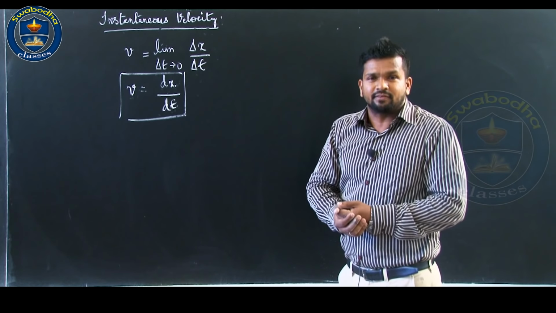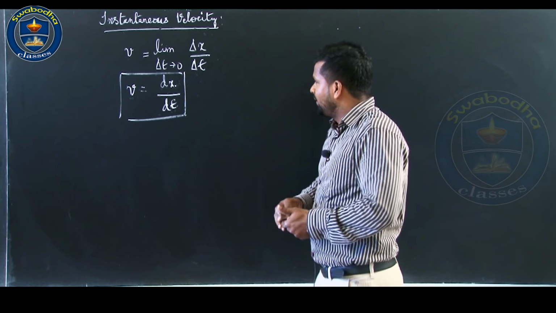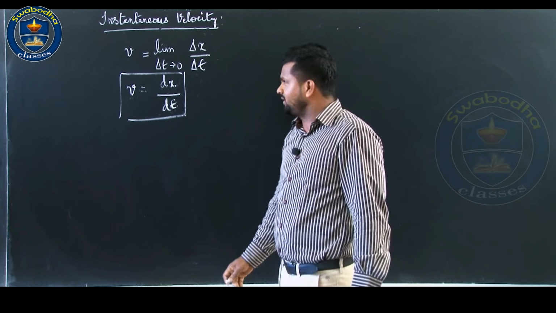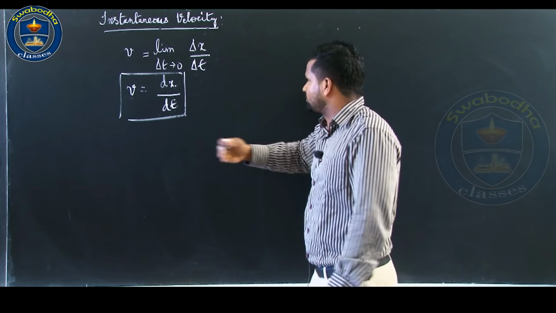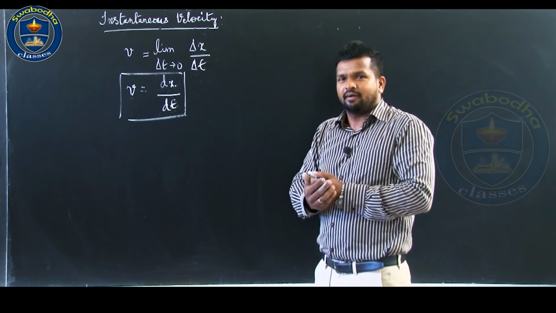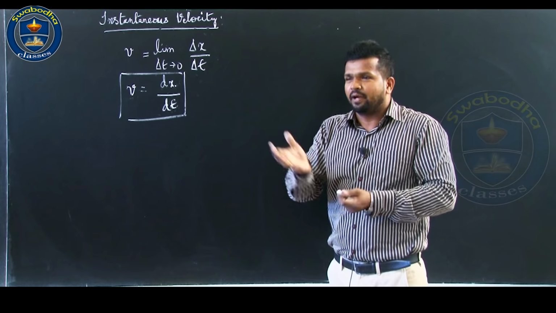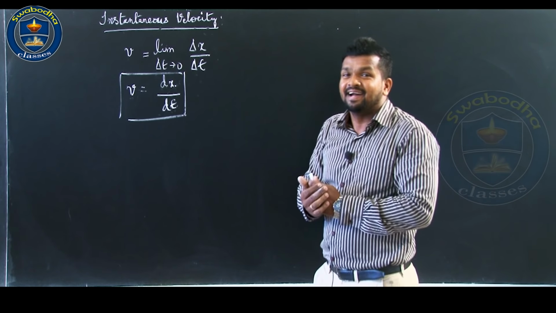There are two methods, one is the graphical method, another one is the numerical method. Graphically, if you use this idea, the time interval becomes smaller and smaller and approaches 0. In the last class, at the end of the class, we discussed a situation where a car moves on a straight road and picks up its speed. It starts from rest, at t equal to 0 it was at the origin, and it picks up its speed till 10 seconds.